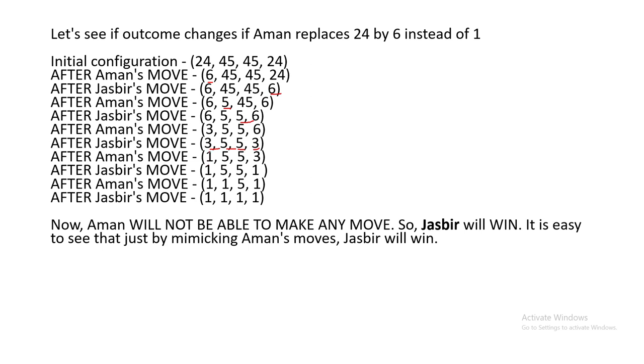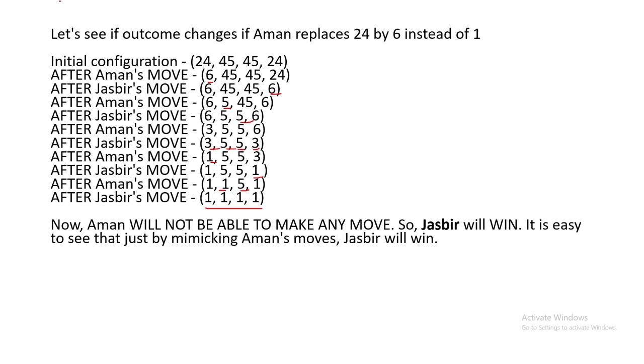Aman then replaces 3 by 1, and Jasbir does the same. Aman replaces 5 by 1, Jasbir does the same, and then Aman has no moves, so again Jasbir wins. We just have to predict who wins, Aman or Jasbir.